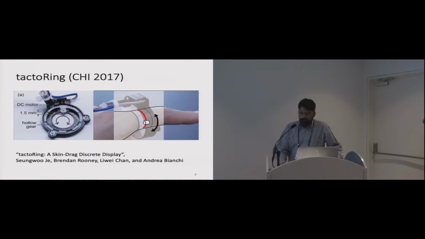So looking at some related work, obviously there is a lot of work. This is from a recent guide where a DC motor is used along with a small tacton to drag a tacton along the base of the index finger.